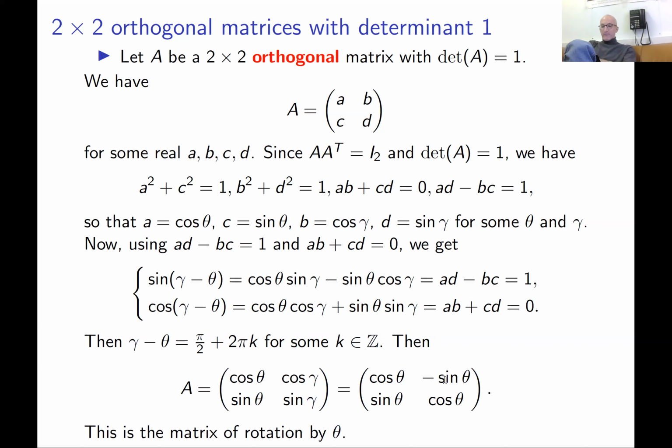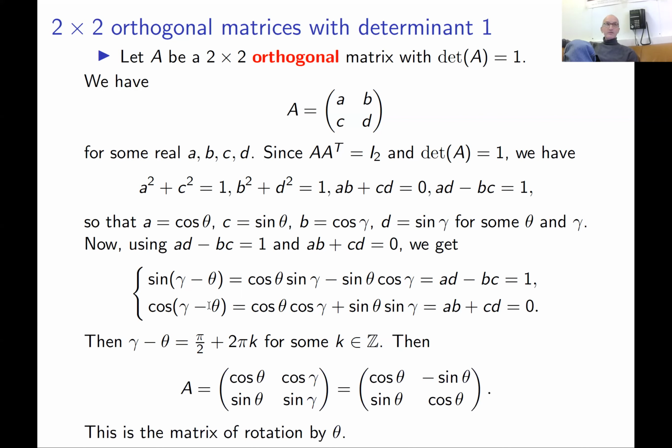Just a small remark: if you forget how to prove these two trigonometric identities, this is a formula for sine of difference, but if you switch the sign of theta, you get a formula for the sine of sum of two angles. Yeah, and likewise here it's cosine of difference. If you switch the sign of theta, you get cosine of sum of two angles.